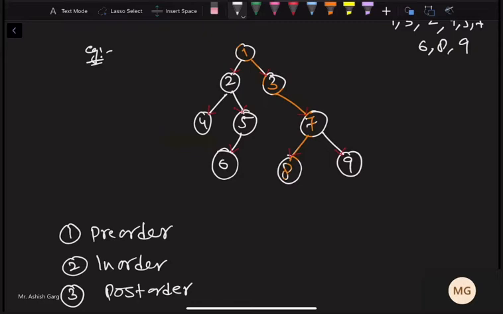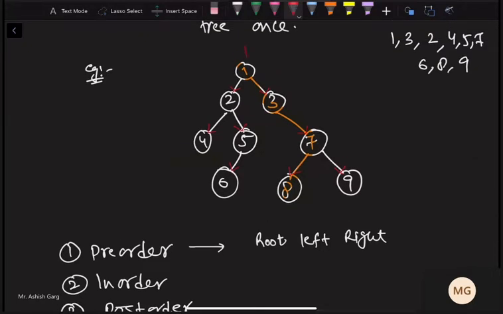So pre-order means, first of all, pre means pehle. So first of all you have to visit the root, because you are starting from the root only. So first visit the root and then left and right. This is pre-order. First of all visit the root, then left, then right. See here, always I will have the starting node as the root node. So when I come to 1, that is a root. So I have visited 1 as the root. Now after visiting the root I have to go to left. So I will go to the left part. So this is my left.